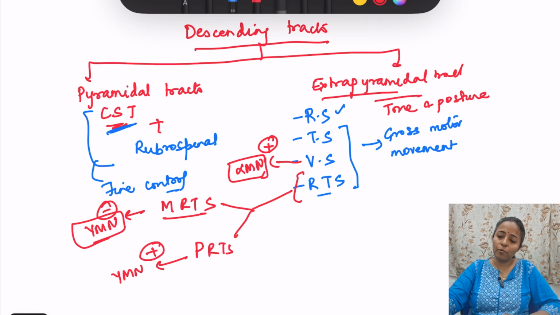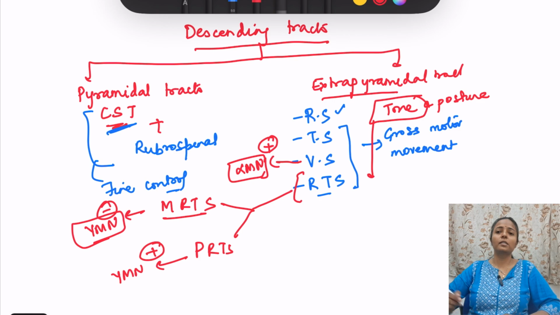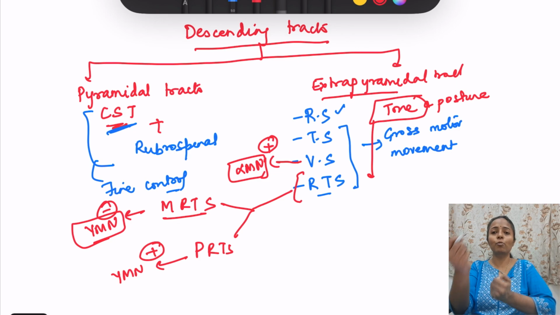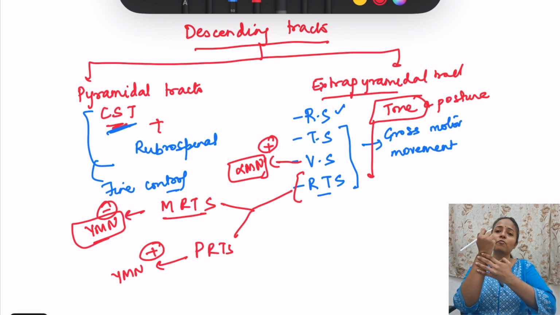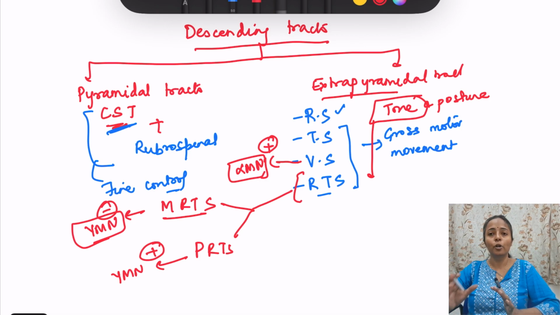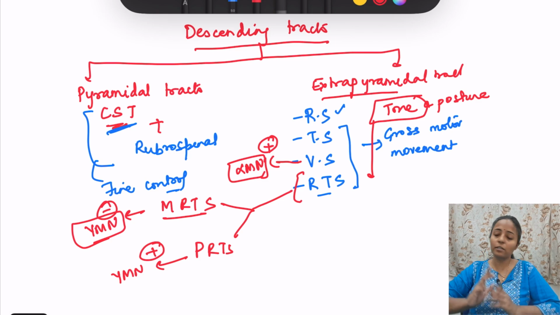By the way, what is tone? Tone is the resistance offered by the muscle to passive movement. Suppose somebody holds my hand and causes passive movement, there is some resistance. The muscle is not sloppy, so that is known as tone. Resistance offered by the muscle to passive stretch, to passive movement, is known as tone.